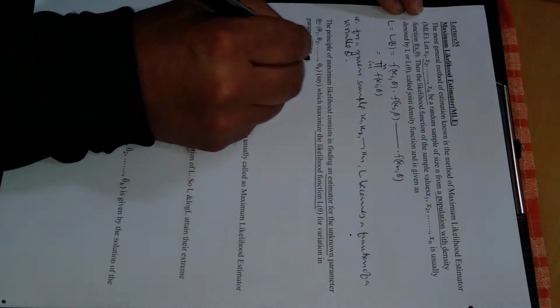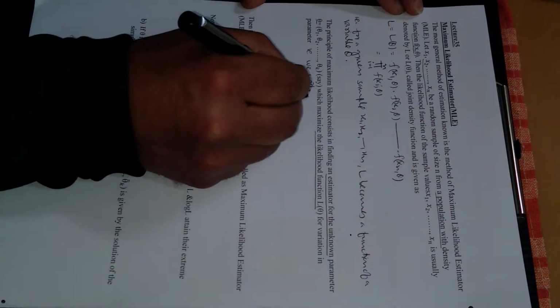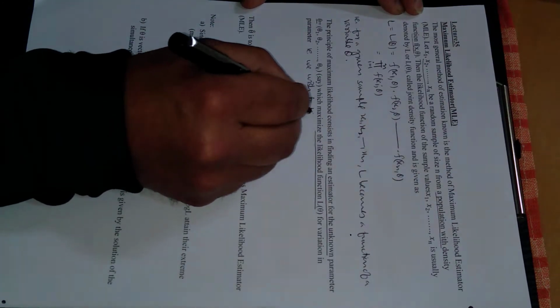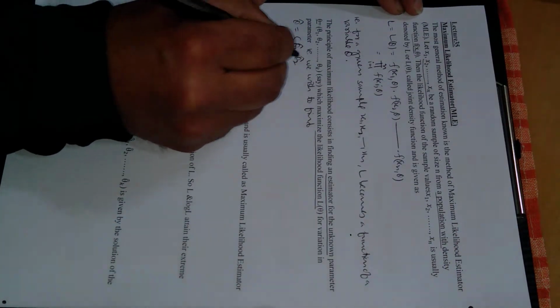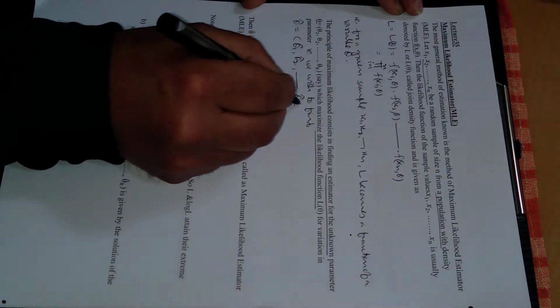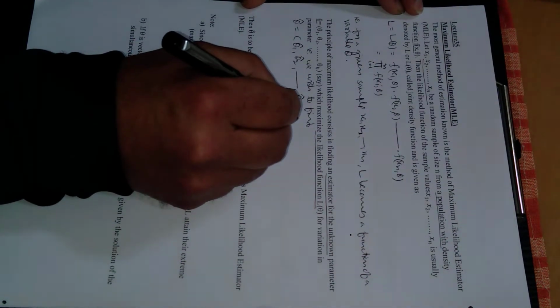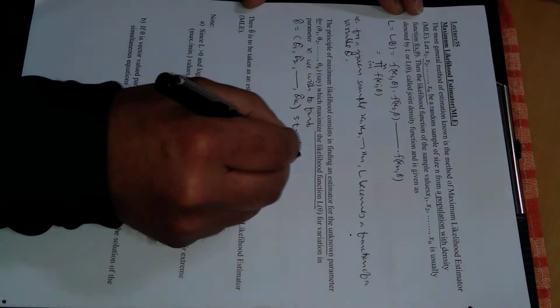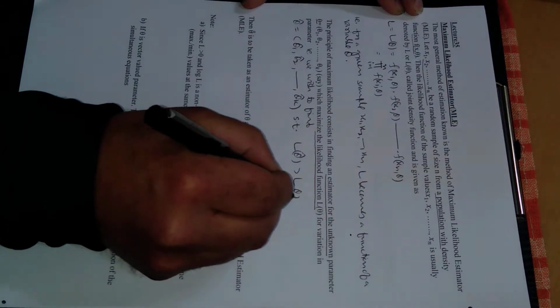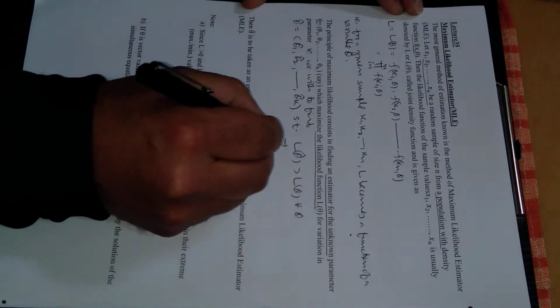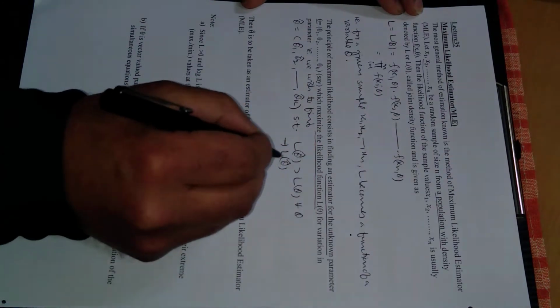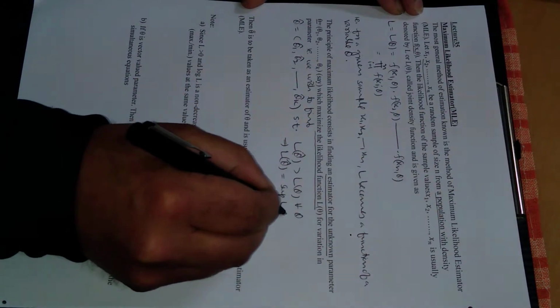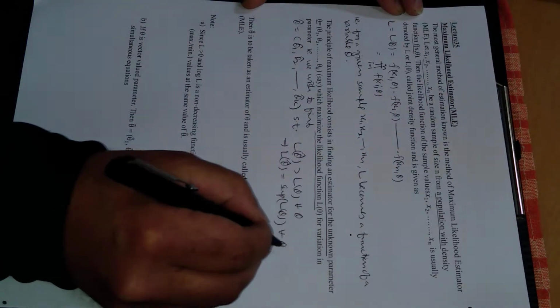That is, we wish to find a theta cap, and let us suppose it is in this form, theta 1 cap, theta 2 cap, up to theta k cap, such that L of theta cap is greater than L of theta for all theta, and we can also say that L of theta cap is the supremum of L of theta for all theta.